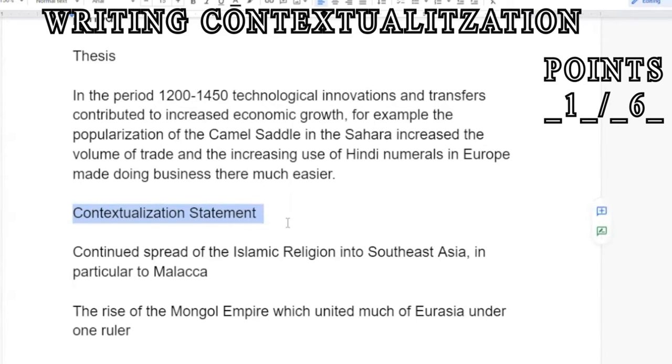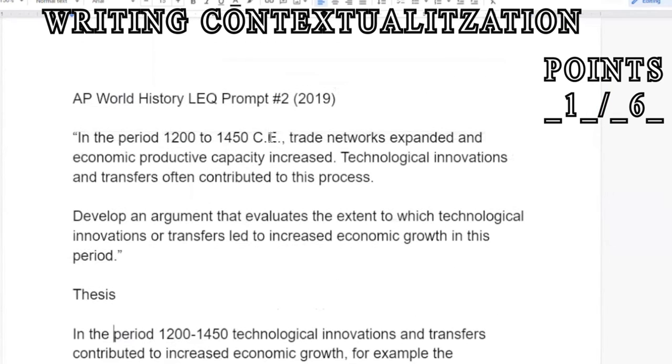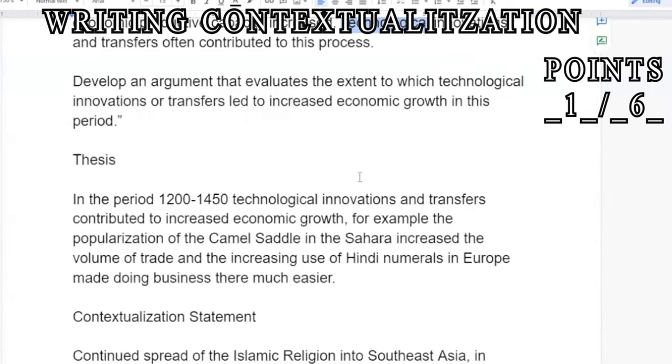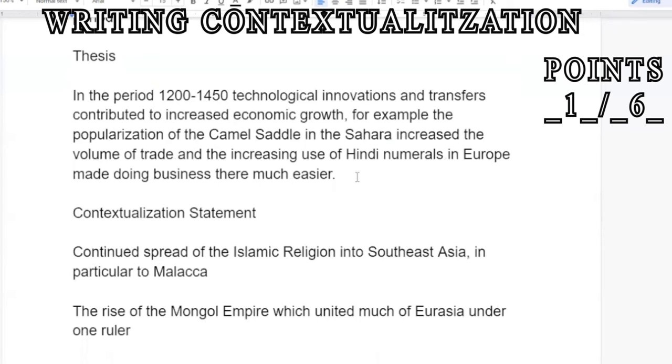2 events, 2 things that are going on in the same time period, but don't have anything to do with the prompt. They're the different themes, right? We're not talking about economics. We're not talking about technology, right? 2 different themes. If the prompt says technology and economics, think about culture and politics or the environment. If you can do that, you'll be on a good place to go, even if you're not entirely sure about maybe what came before or what came after your prompt.